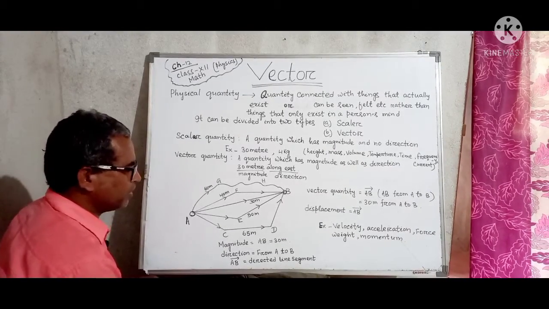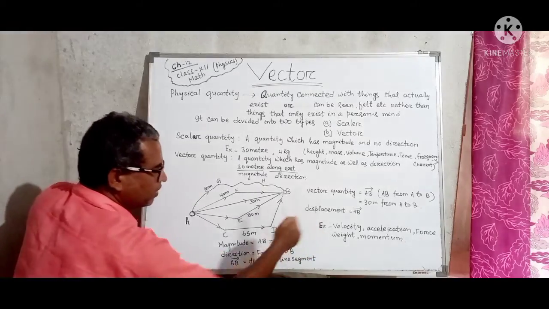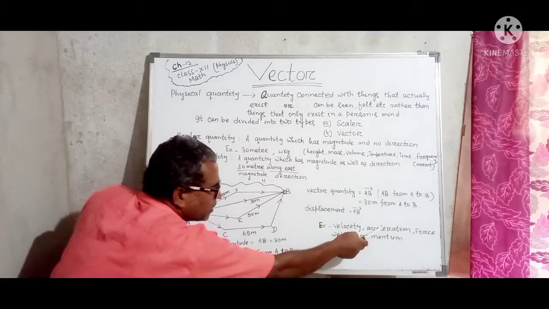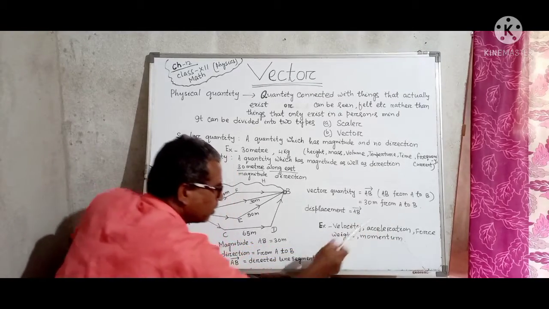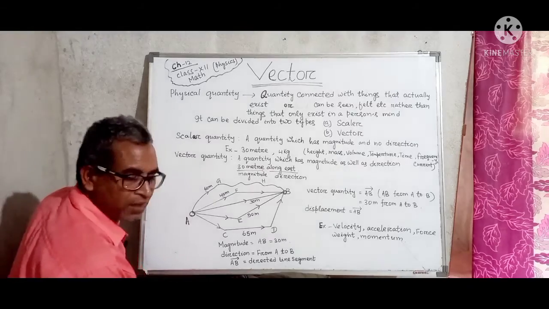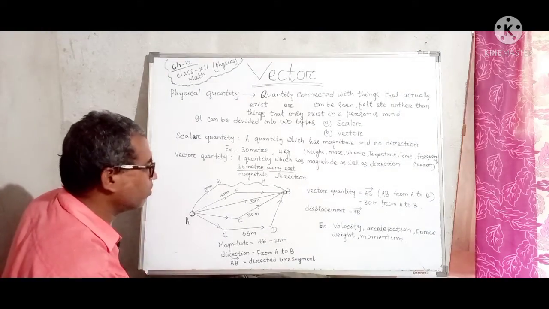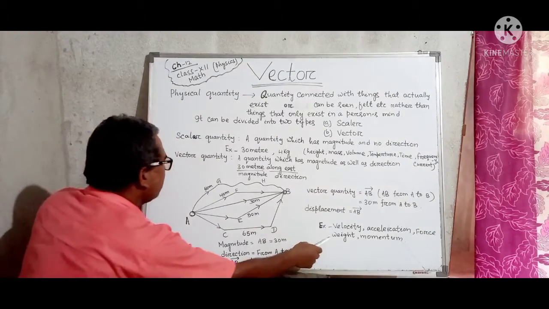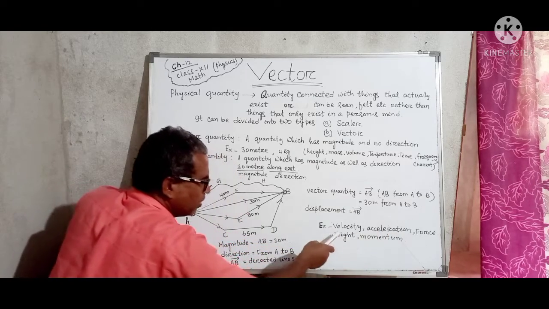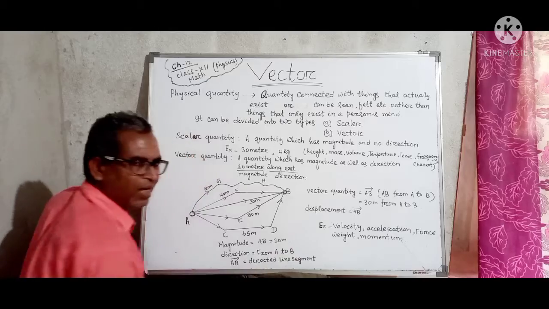Example, other vector quantities: you see velocity, it is a vector quantity. Acceleration, force, weight, momentum, right? These are what? Vector quantities. Weight is a vector quantity because weight and force are equal.